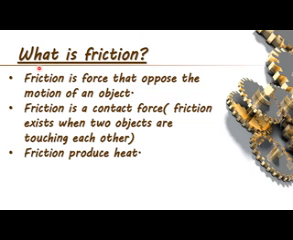At first we will see what is friction. Friction is a force that opposes the motion of an object. Friction is a contact force, meaning friction exists when two objects are touching each other, and friction produces heat.